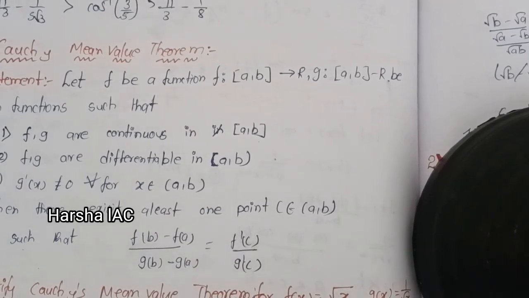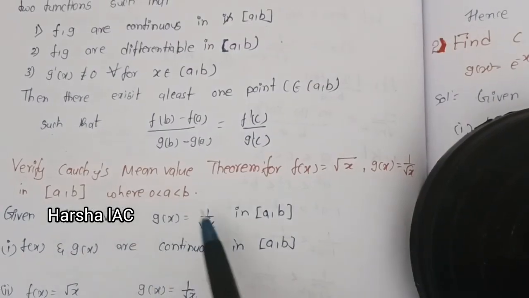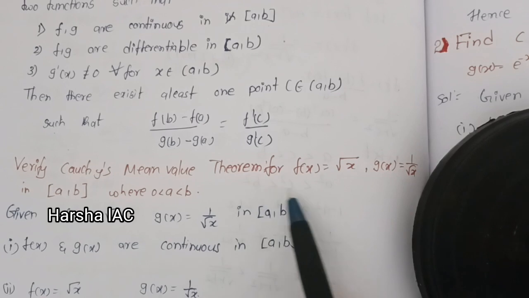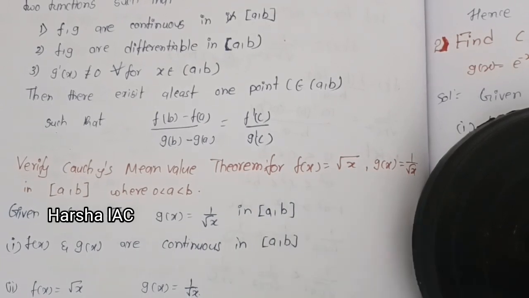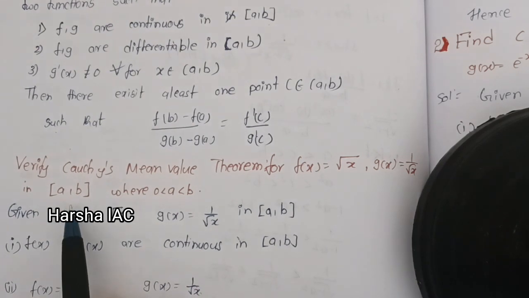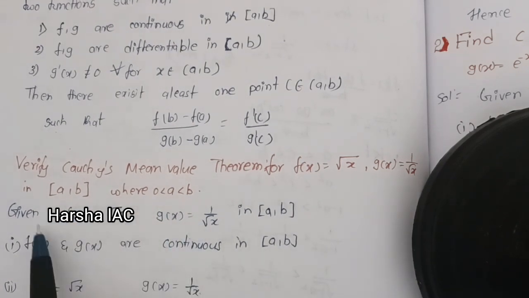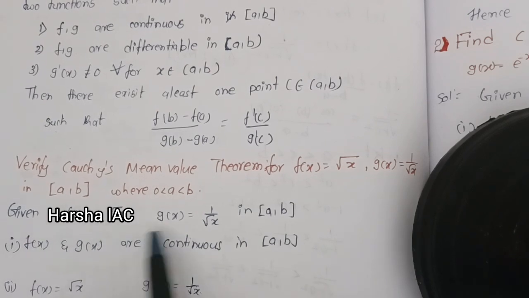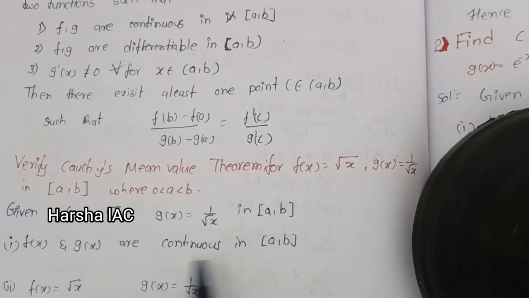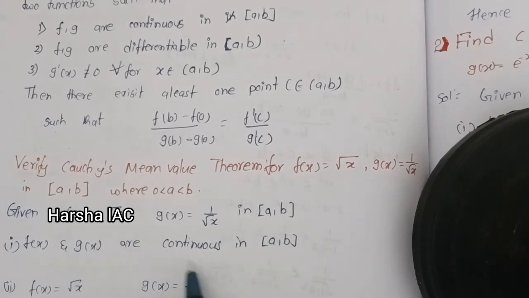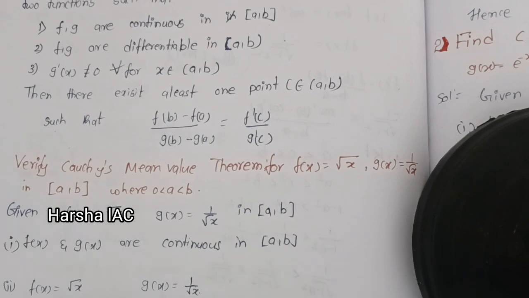Now let us see some problems on it. Here is the first problem. Verify the Cauchy mean value theorem for f of x equal to root x and g of x equal to 1 by root x in closed [a, b], where 0 is less than a less than b. Here f of x is root x and g of x is 1 by root x. These are the functions, and they are continuous in closed [a, b].